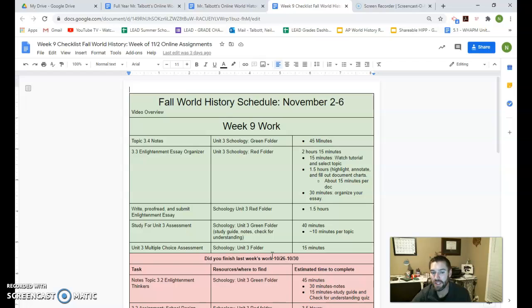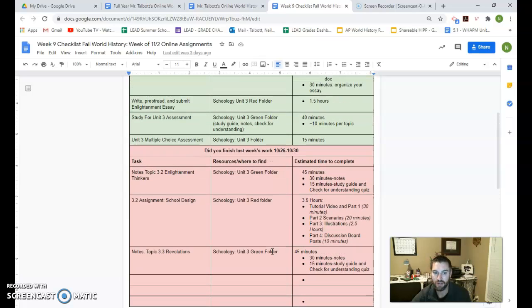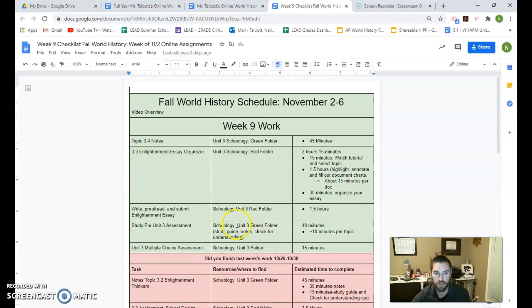So the assignment this week is almost the entire week of what you're doing, because you've already finished notes for the entire unit except for topic 3.4. So I would start with topic 3.4 because that could be useful when you get to the assignment. After that, you're going to notice you're ending with the multiple choice exam. Pretty short multiple choice exam, but make sure you use your study guide, those check for understandings, and your notes as you're taking the exam and preparing for the exam as well.